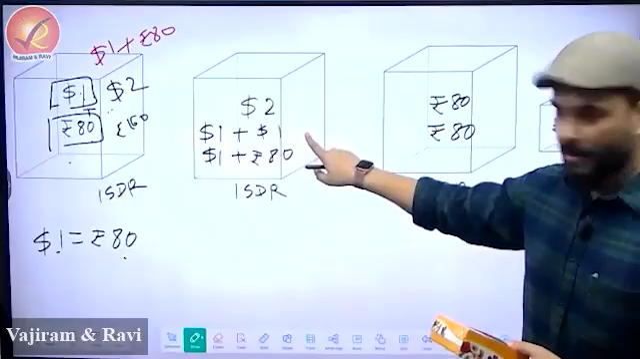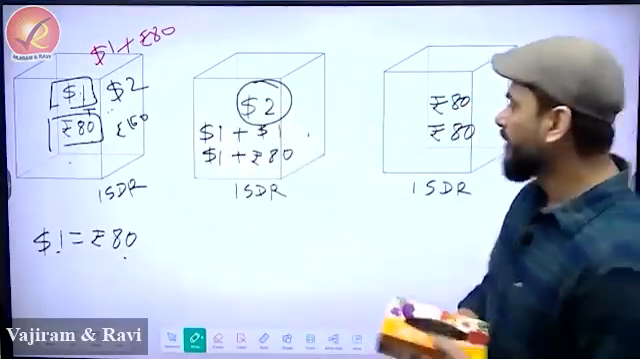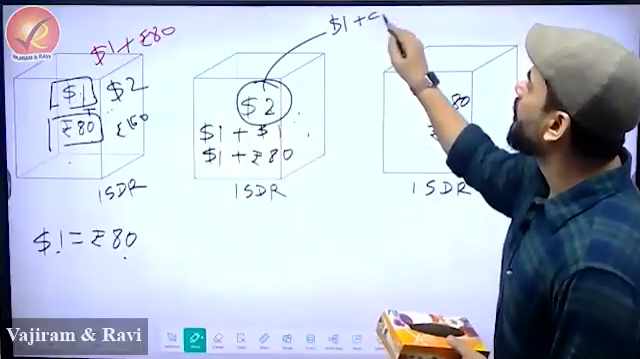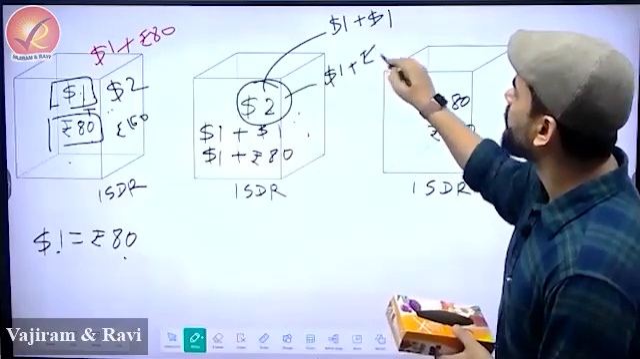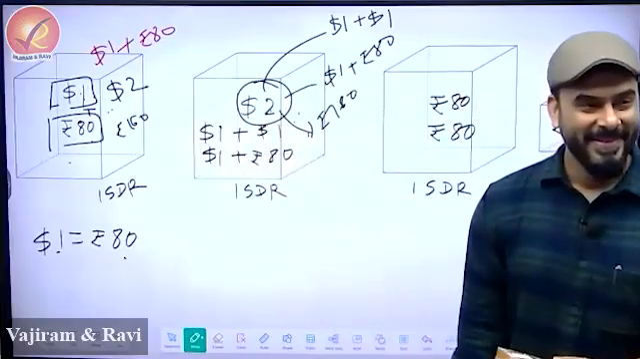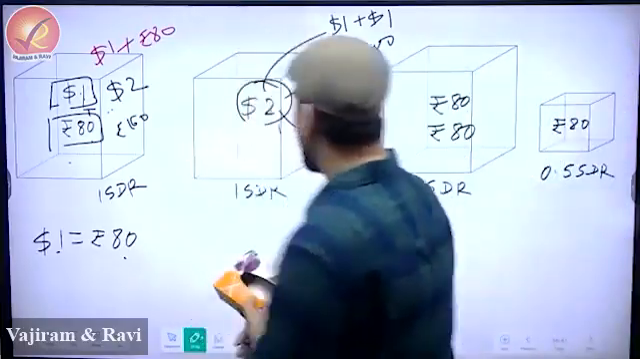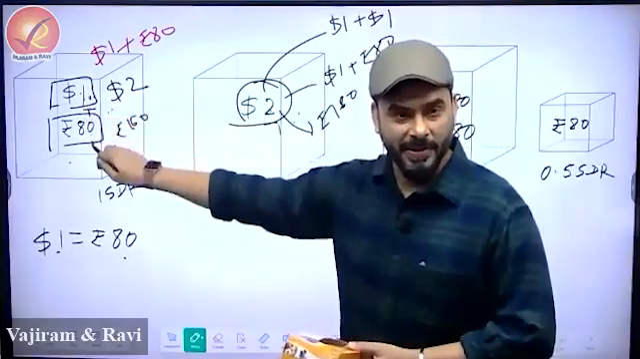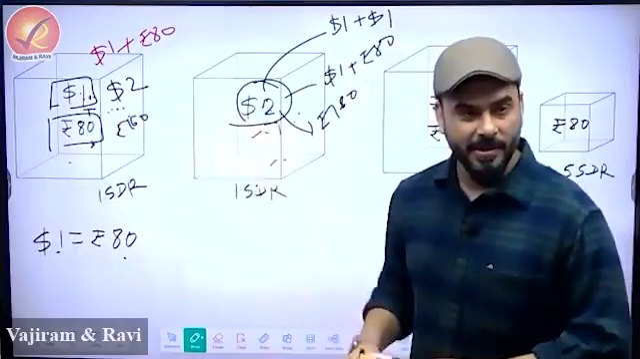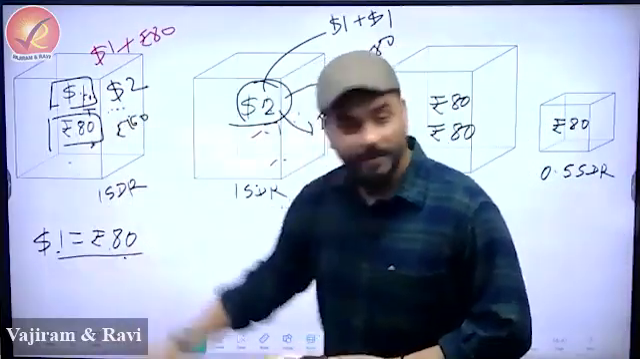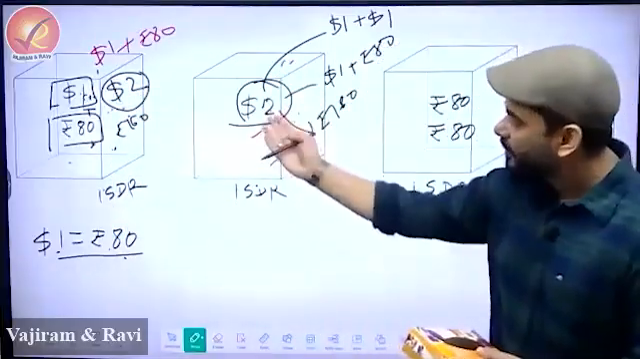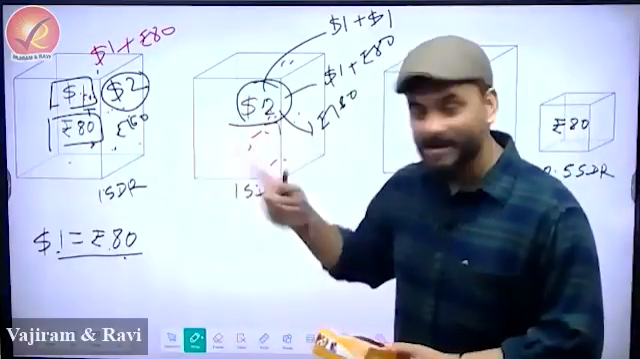There is another box where only $2 are present. So what are the answers you could give? If somebody asks what is inside this box, the very same formula: you will say $1 plus $1, or $1 plus rupees 80, or you will say rupees 160. Same. So suppose in this box I have put only $2. If somebody says compare these two boxes, simple. $1 is equal to 80 rupees, I have told you this. So this box is $2, and this box I am already putting $2. So now these two boxes are the same.